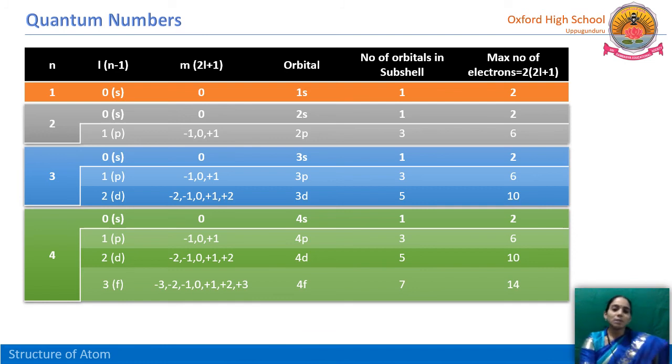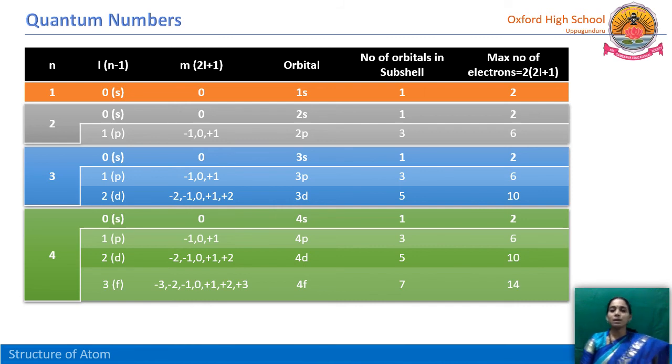This tabular form gives us the total information about the principal quantum number, angular momentum quantum number, magnetic quantum number, how many orbitals are there, and what the orbital names are, either s, p, d, f, and the number of orbitals in a subshell. Like p has 3: px, py and pz, whereas d also has dxy, dyz, dzx, dx square, all these, 5 are there, and 4f, 7 are there.